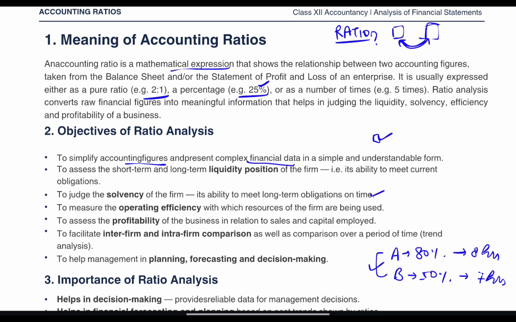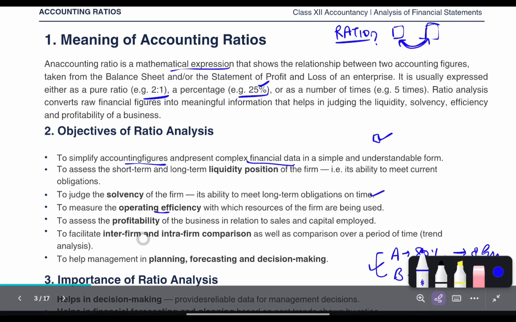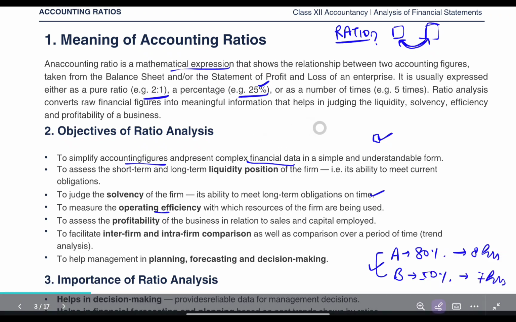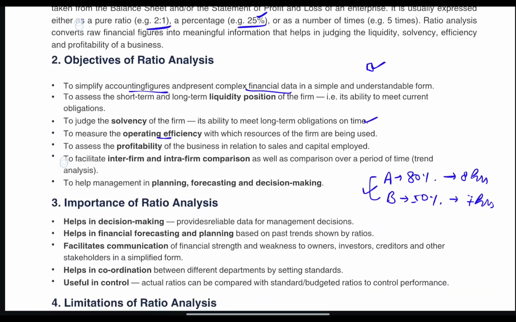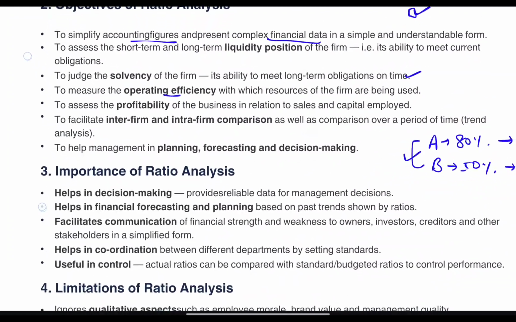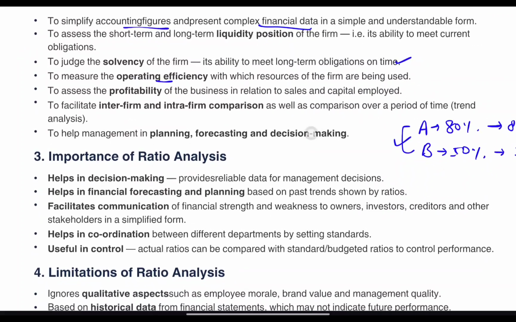It also measures the operating efficiency, that is how resources are used in the firm. To assess the profitability of business in relation to sales and capital employed. To facilitate inter-firm and intra-firm comparison as well as comparison over a period of time or trend analysis.